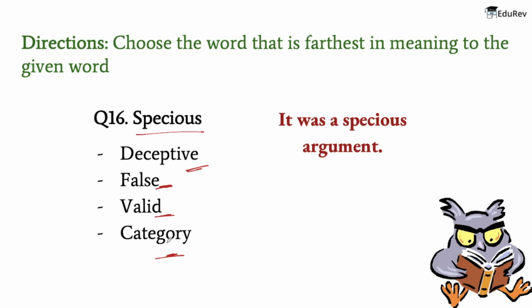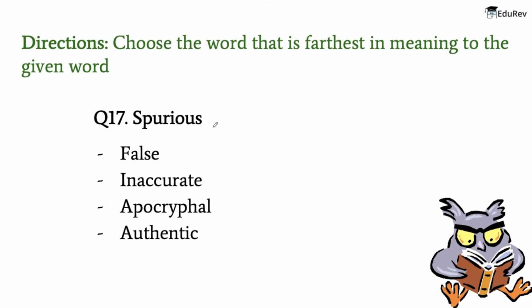So the word that is farthest from spacious has to be valid, because the meaning of valid is having a sound basis in logic or fact, reasonable or cogent. And the meaning of spacious is something that is superficially possible but actually something that is wrong. So these two have to be farthest from one another. Let's move on to the next word.